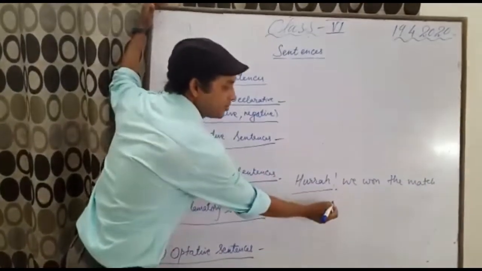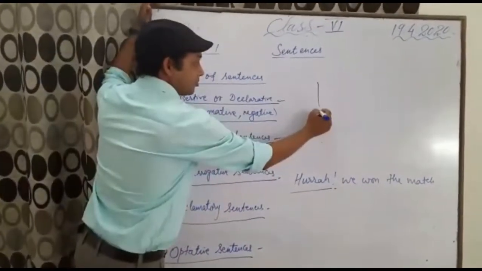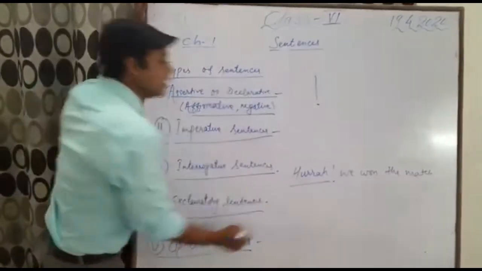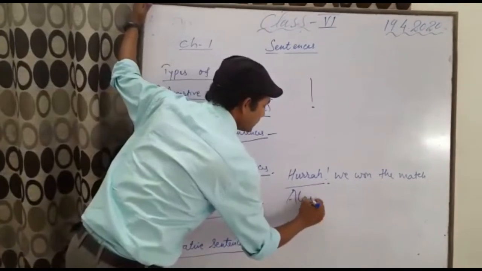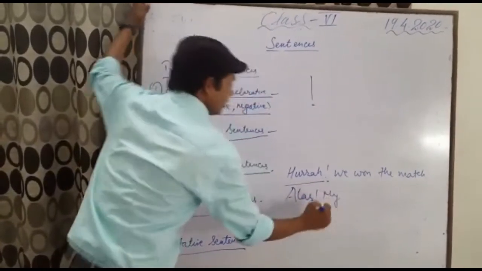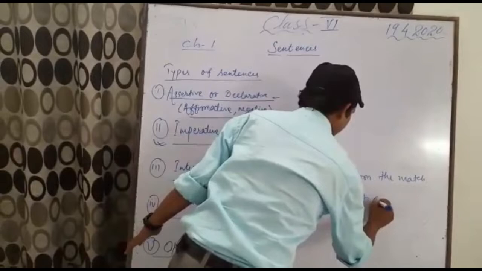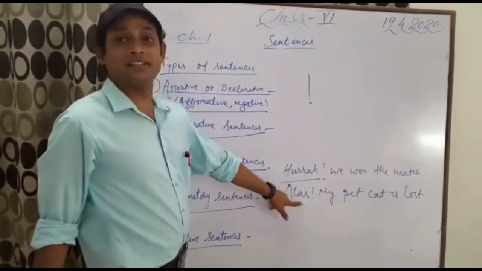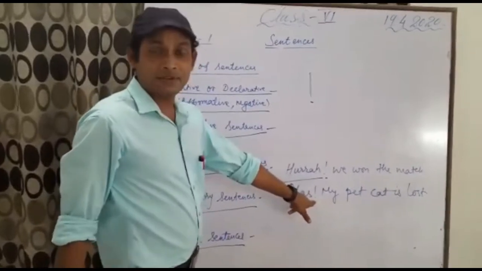This is the exclamatory sign. Hooray is written. Or think, alas, my pet cat is lost! Here also alas is written and then the exclamatory sign is there.